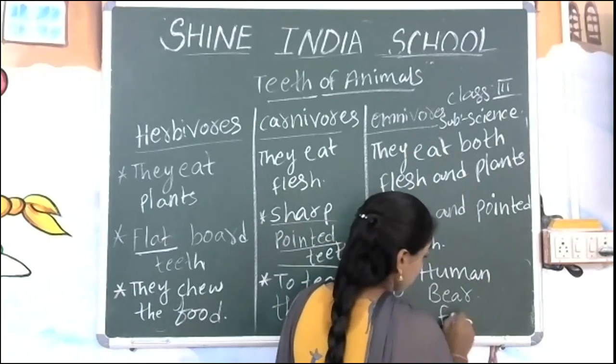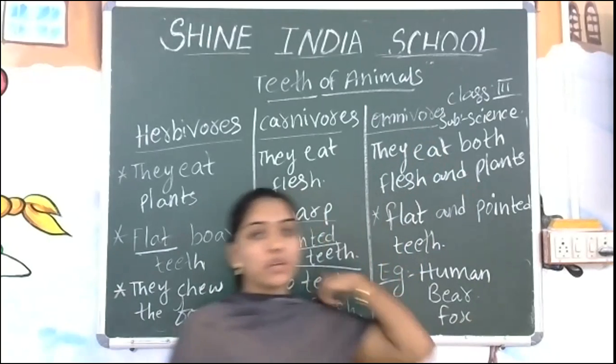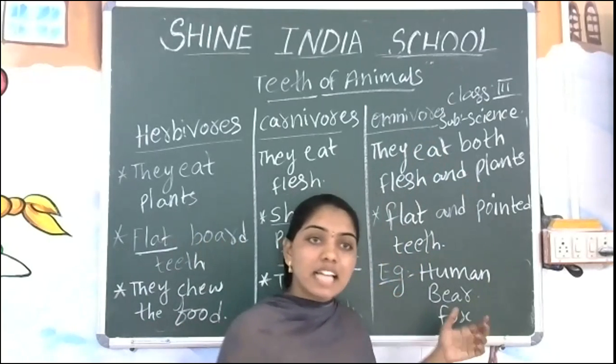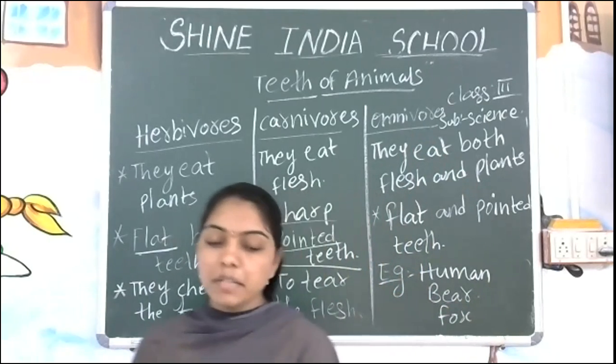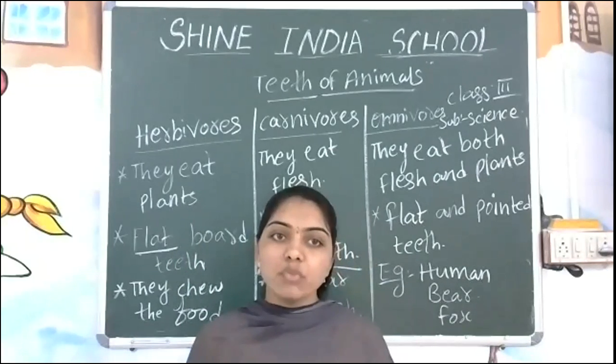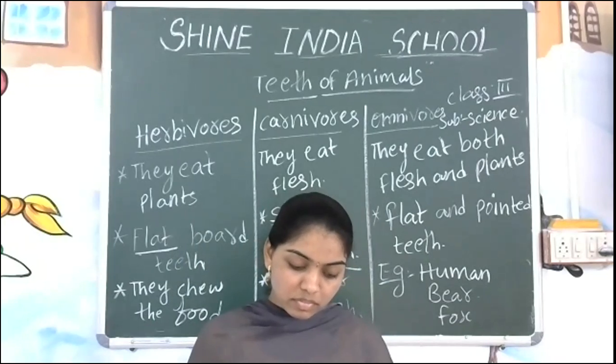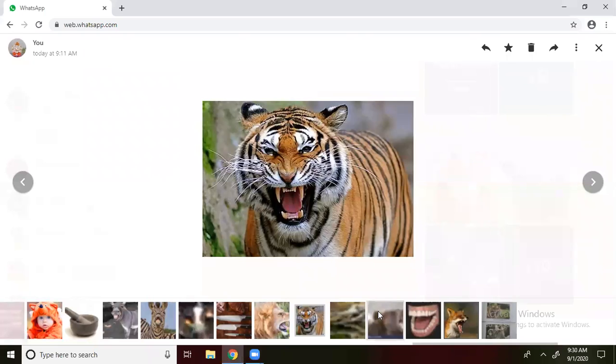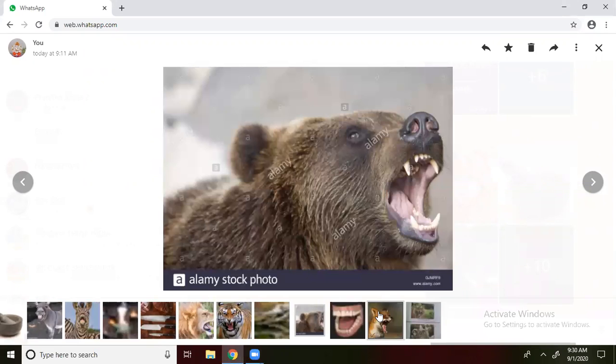Bear, fox, all these animals. I will show you the picture, then you will get clarity about the different animals. Then you can see what type of bear. If you observe the picture of the bear, what is there?